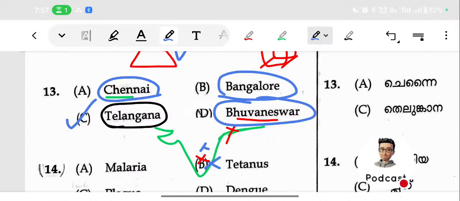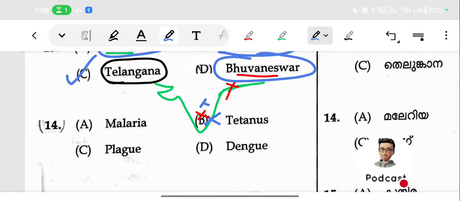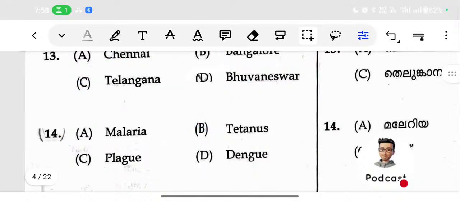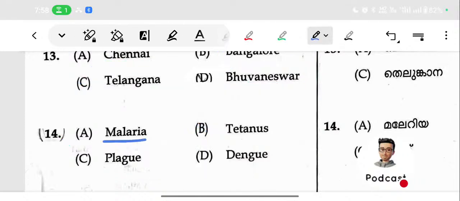Do you understand? So that is the correct reasoning. Telangana will be the answer. Then we can proceed to the next one. That is malaria, tetanus, plague, dengue.